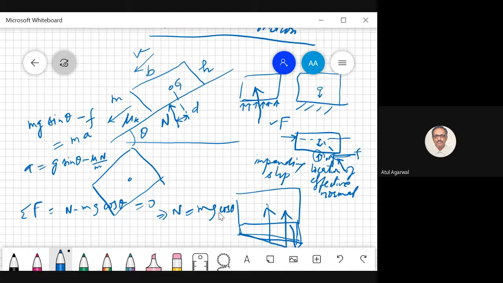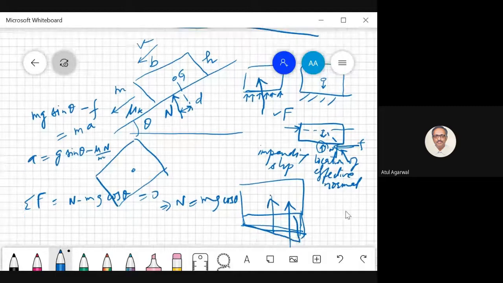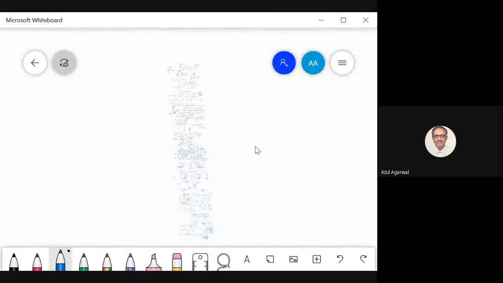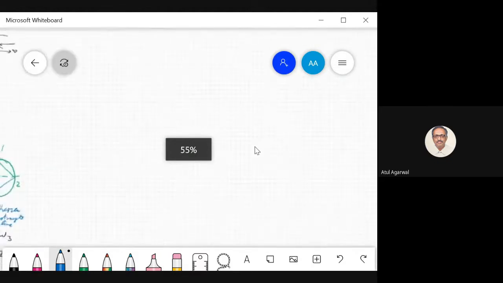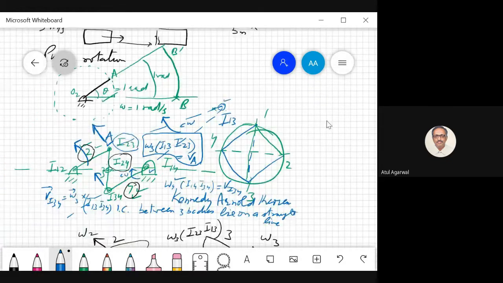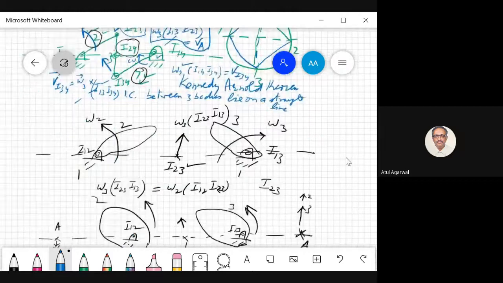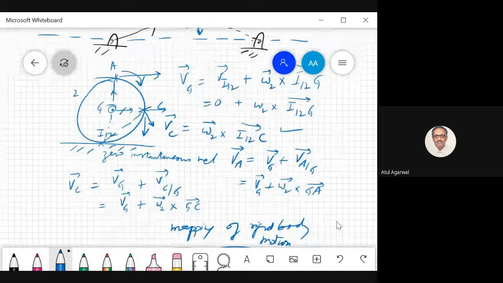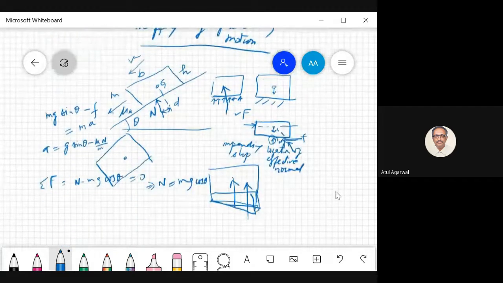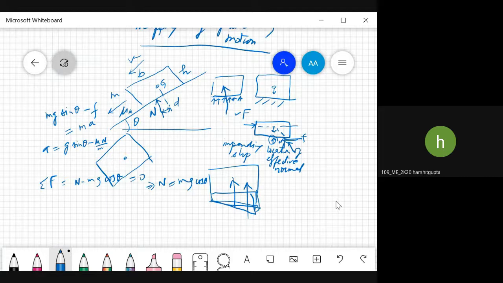Okay. Now what further can we do? So we know this acceleration. Sir, we can balance the moments now by the normal force and the mg sin theta component.